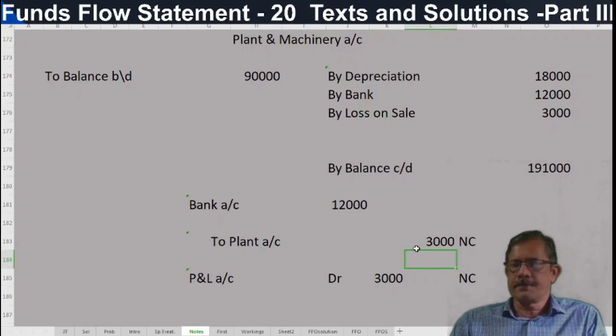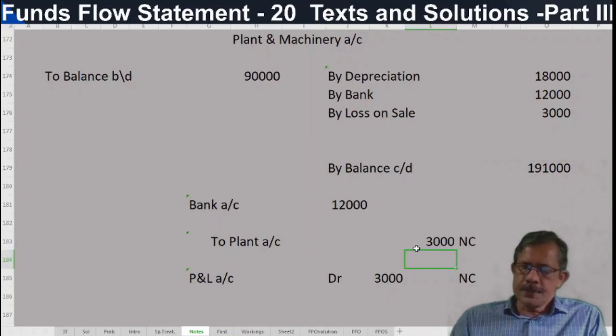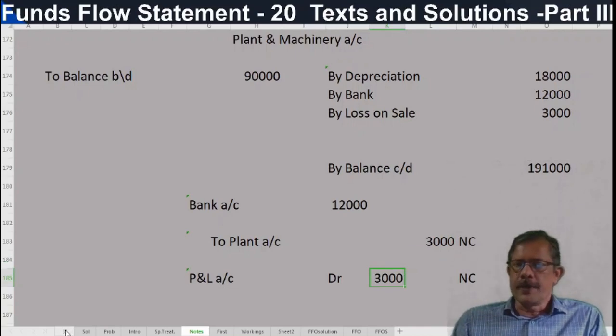It is a non-fund item. If both the aspects are non-current, then we will treat it as a non-current item. Only cross transactions are considered in the funds flow statement. And this loss 3,000 has been debited in the P&L account. So funds from operation is reduced by 3,000 rupees.